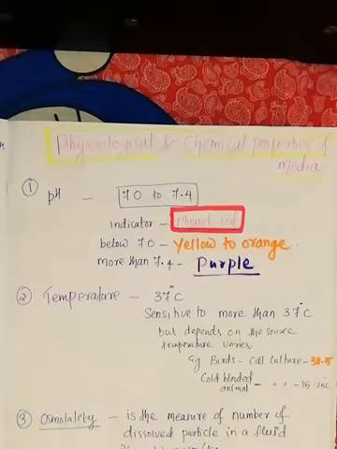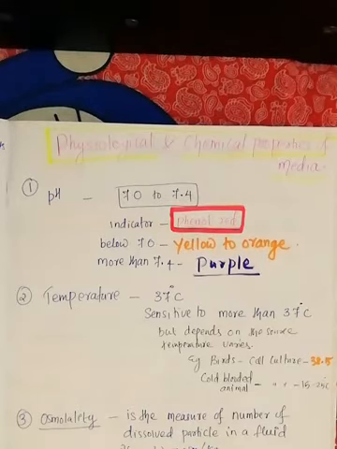If the pH goes below 7, the color will change, okay, from pink or red slowly to orange to yellow. That means the pH is below 7. Then you have to maintain the pH by adding bicarbonate, or by an appropriate method you have to change the pH. More than 7.4, the media color will change into purple. Clear? So the first physiological or chemical property of the media is the pH.